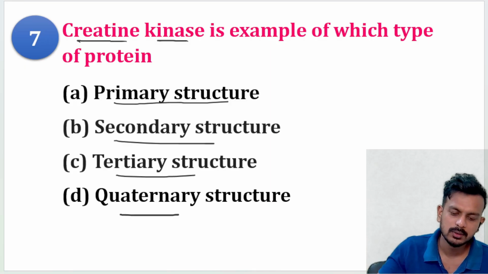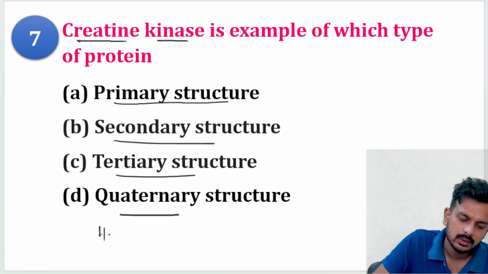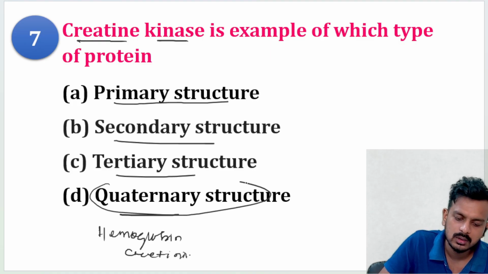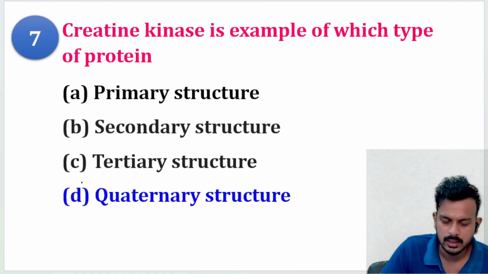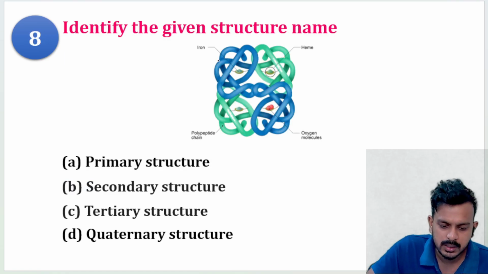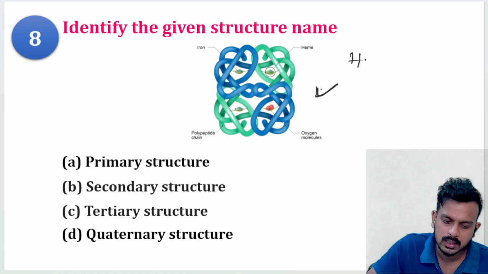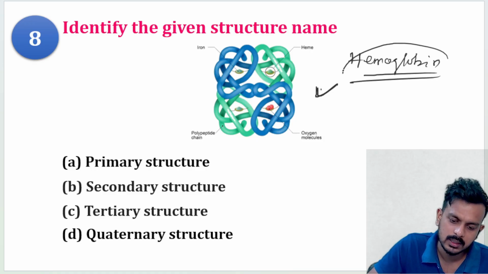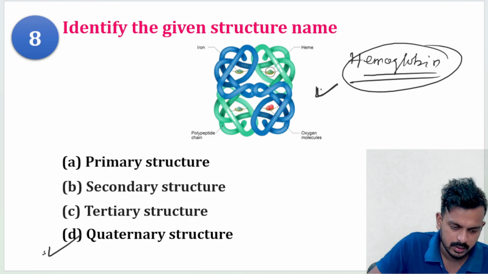Yes, just now I told you, hemoglobin and creatine kinase, these two come under quaternary structure. So option D is the correct answer. Next question, identify the given structure. You can see a twisted one and different types of chains over here. Then it is actually an example of hemoglobin. So if it is hemoglobin, then it will come under quaternary structure.